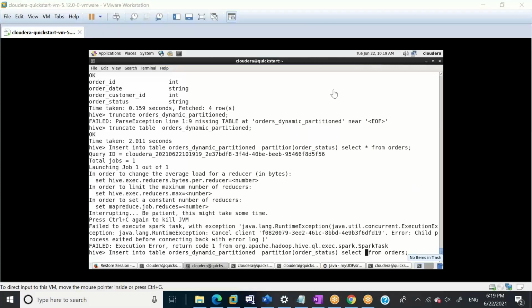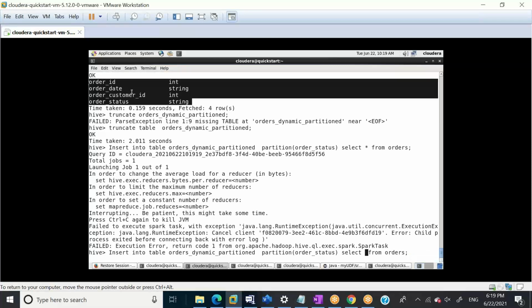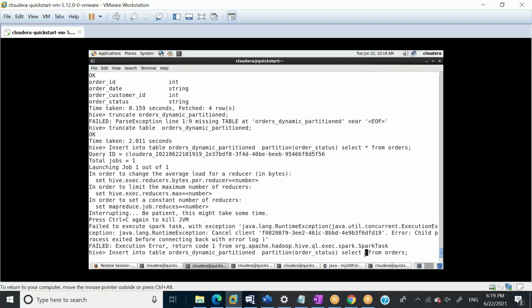Okay, so what I'm trying to teach you guys here is what's going to happen if the partition column is not the last column. Let's say I have the table orders. In orders, we have these 4 columns. Luckily, I have order status at the end, but let me mess up this query by mistake. So what I'll do, order_date.